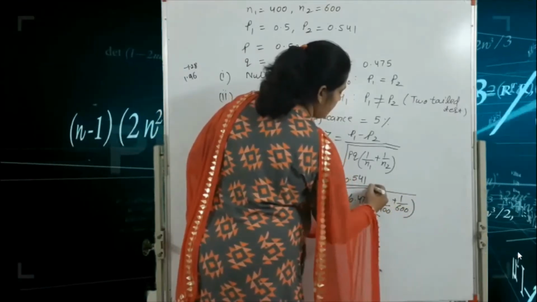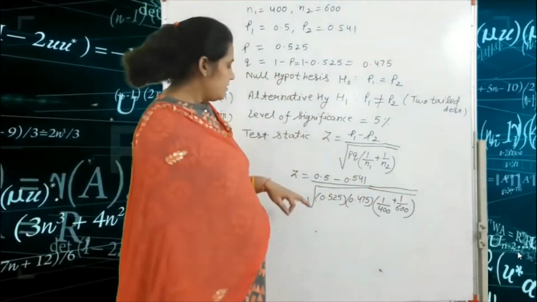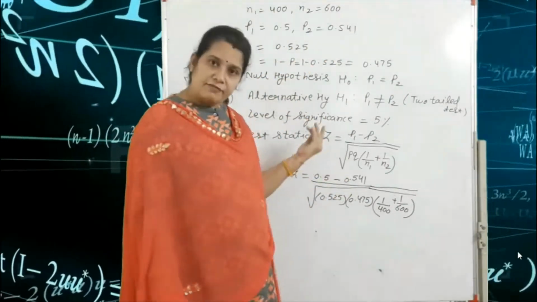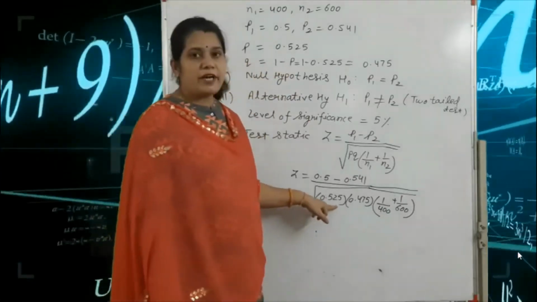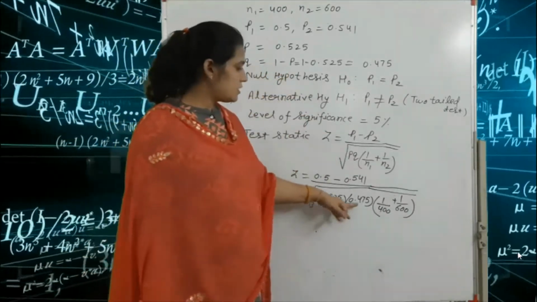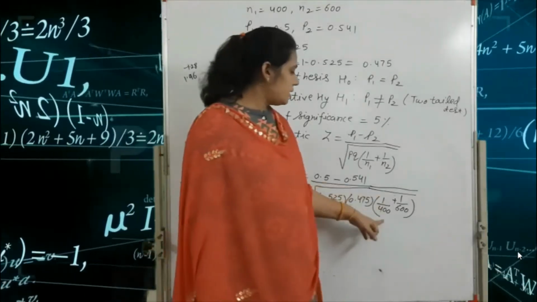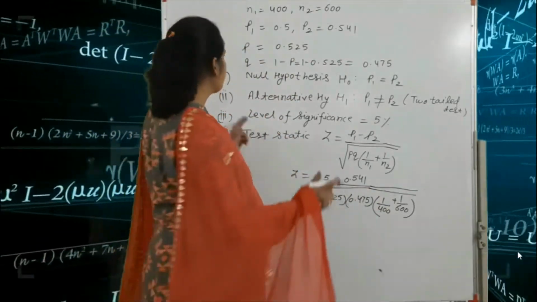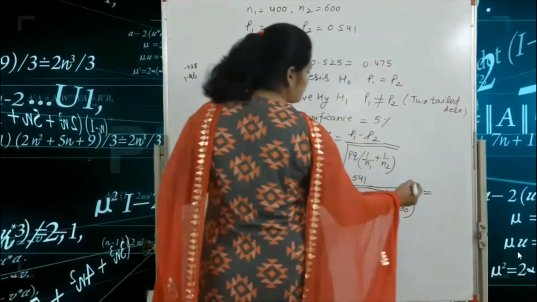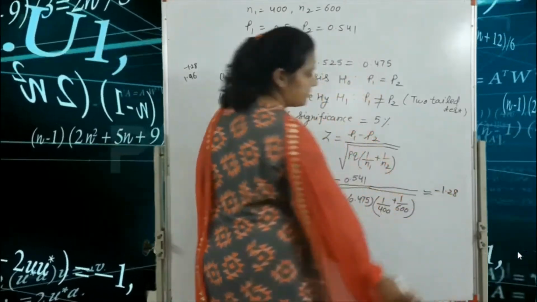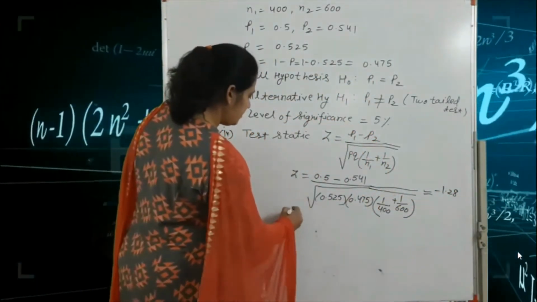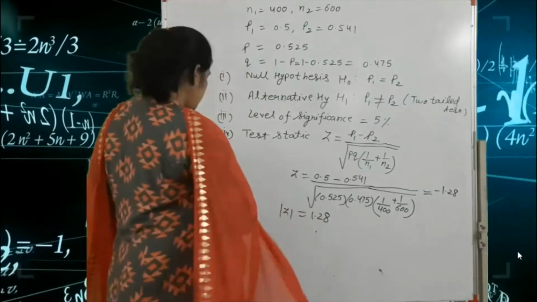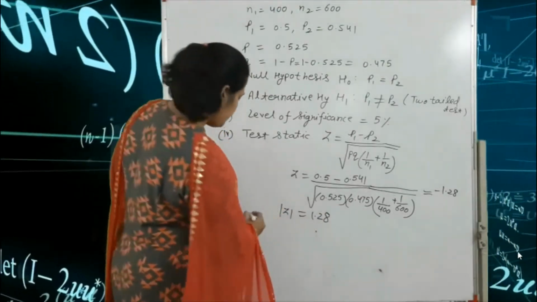So we get the value of minus 1.28. Always write the value here in the Z form, 1.28.